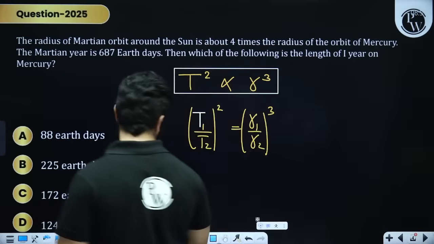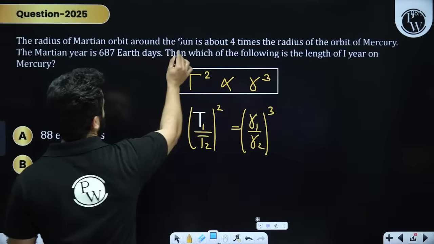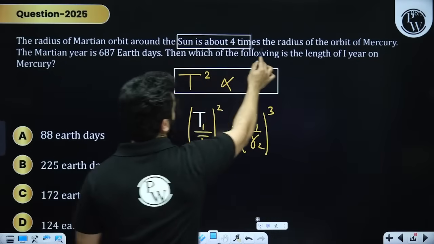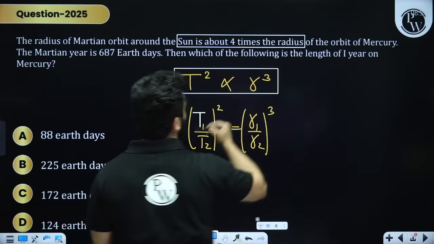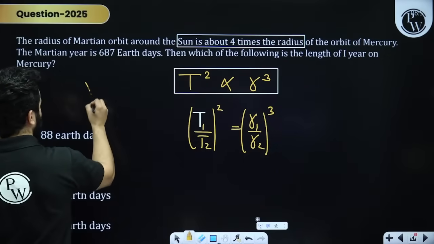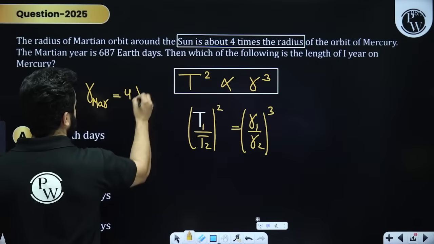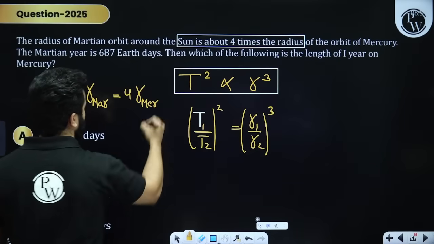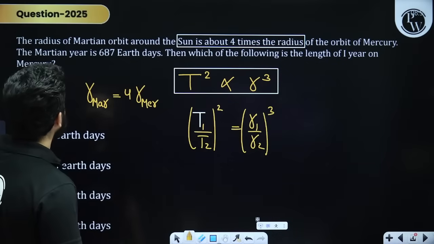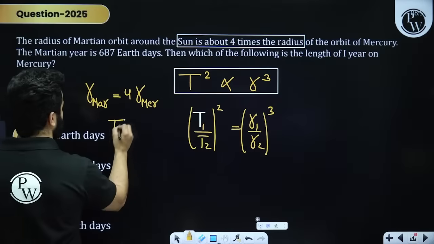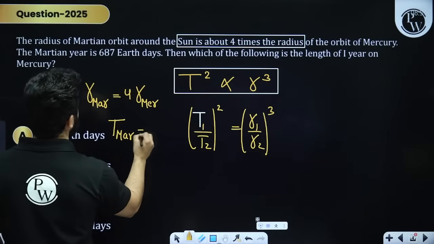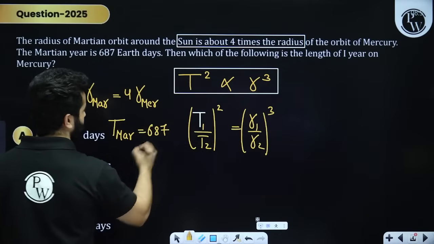Now they are saying that the radius of the Martian orbit around the sun is 4 times the radius of Mercury, right? So the radius of Martian orbit is equal to 4 times the radius of Mercury. Fine. And then they are saying that the time period of Mercury is 687 Earth days, right?